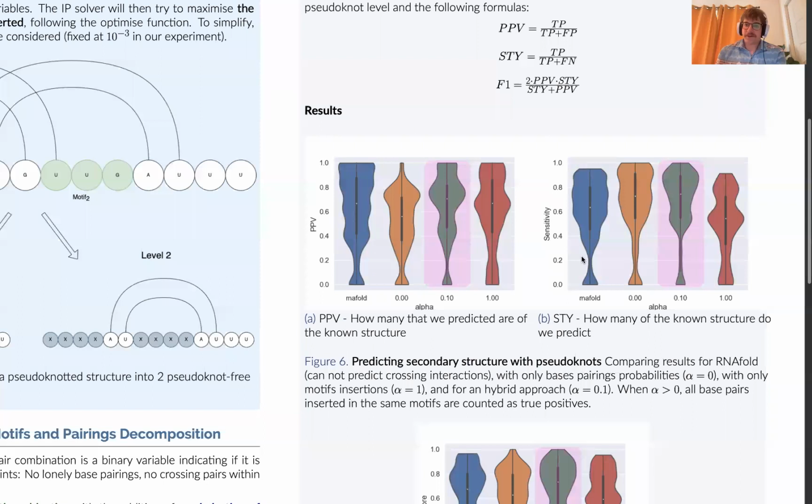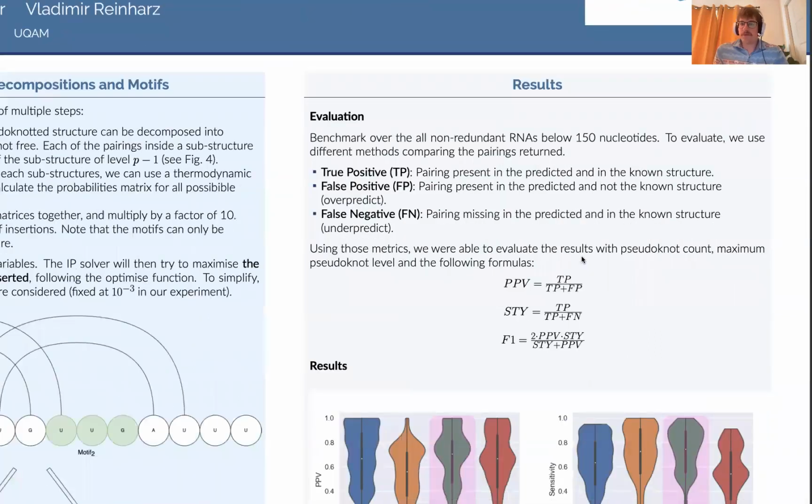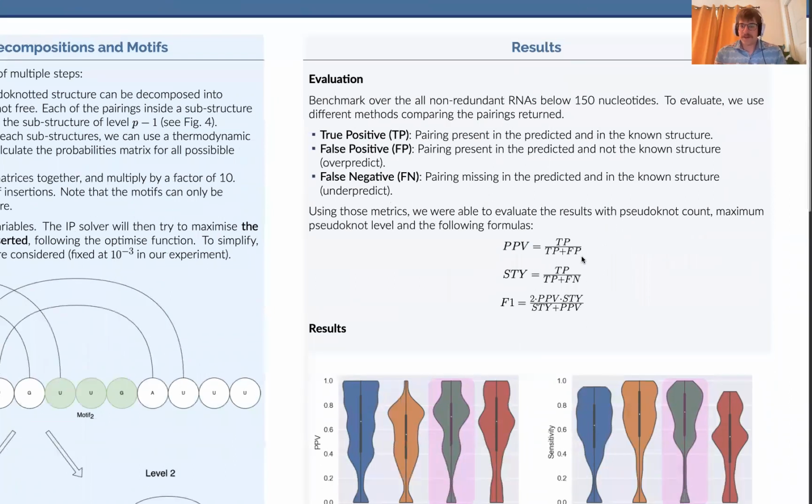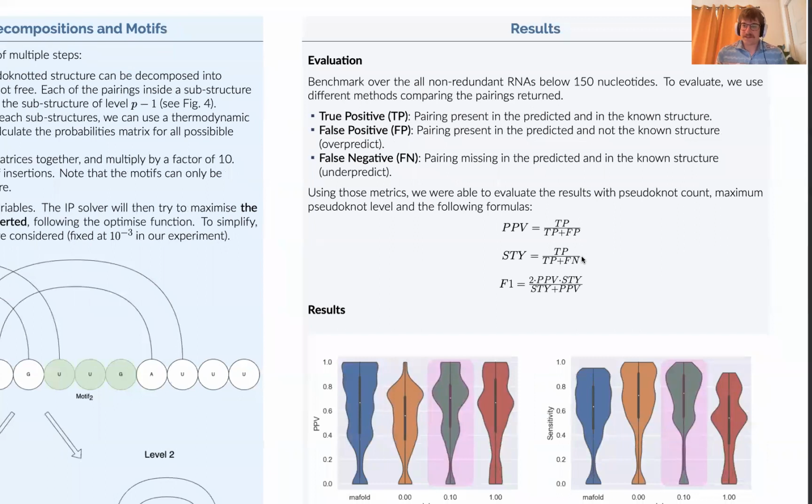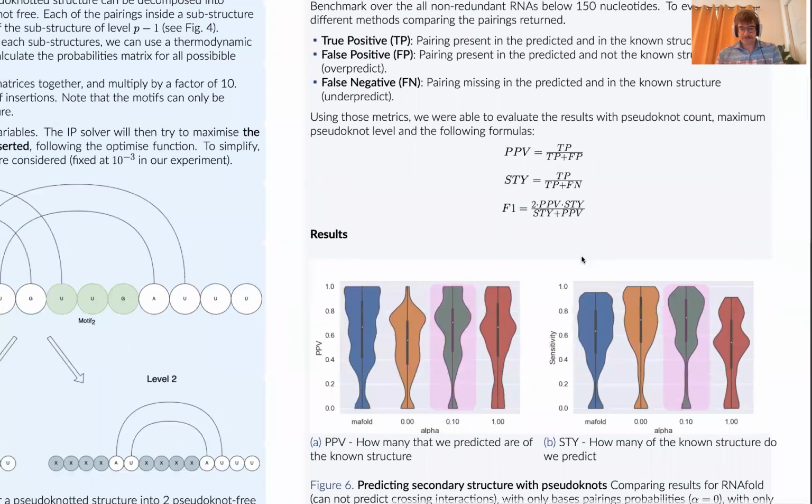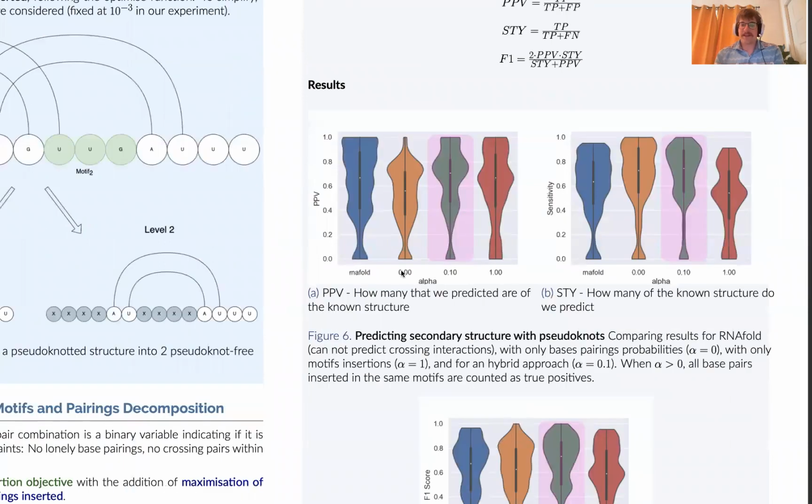Overall, we benchmarked our tool on all non-redundant RNAs below 150 nucleotides that had at least one pseudoknot, and we used the metrics of PPV, sensitivity, and F1 score. We compared the results against RNA-fold, against an implementation of only using base pairing decomposition, an implementation of only using motif insertion, and also a hybrid approach. All of that was managed using a weight of those two objectives. And we found out that using a hybrid approach with a weight of 0.1 yields the best result.